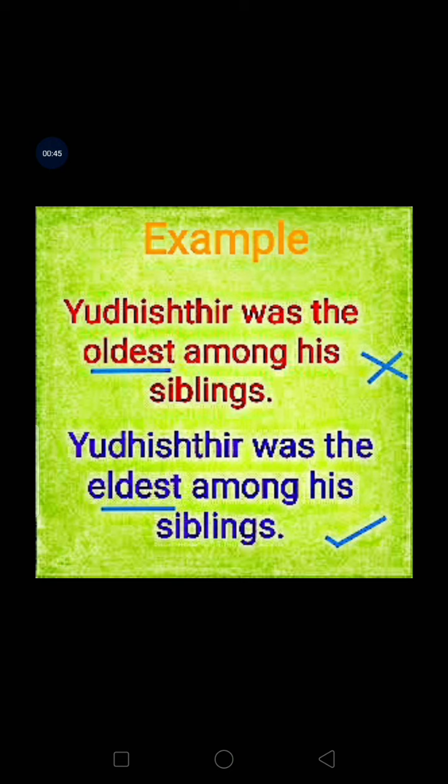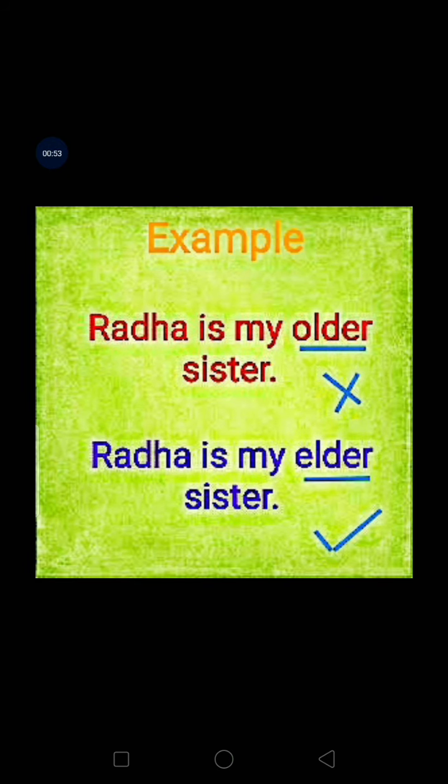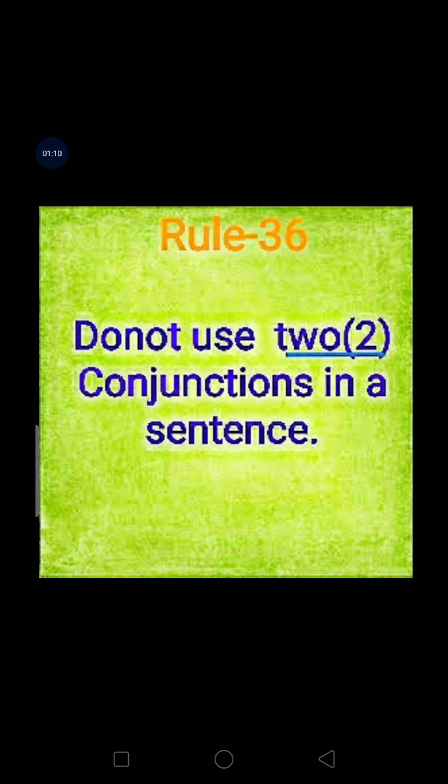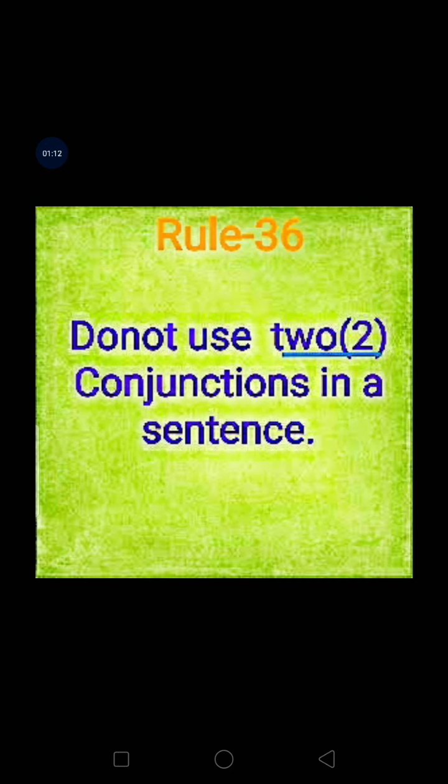What will be the correct answer? Yudhishthir was the eldest among his siblings. Another example, Radha is my older sister. My sister, we are from the same family. So older is wrong here. We must use here Radha is my elder sister. Clear?